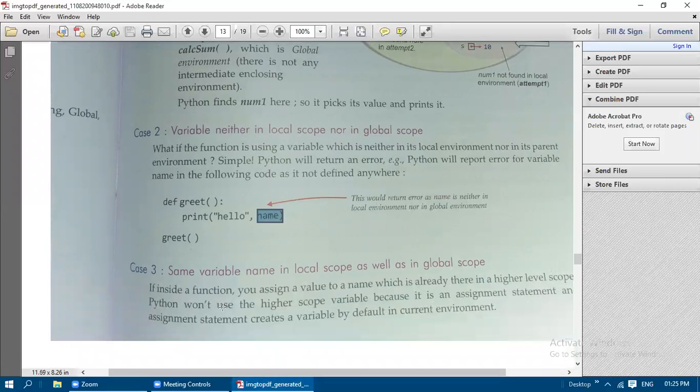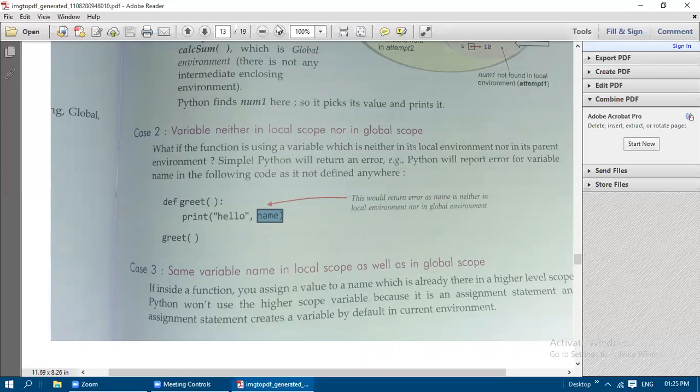Now case 3, the same variable name in local scope as well as in global scope. If the variable name is available in both the scopes, then what will happen? Let us see in the next video with some more topics. With this we will stop this session.